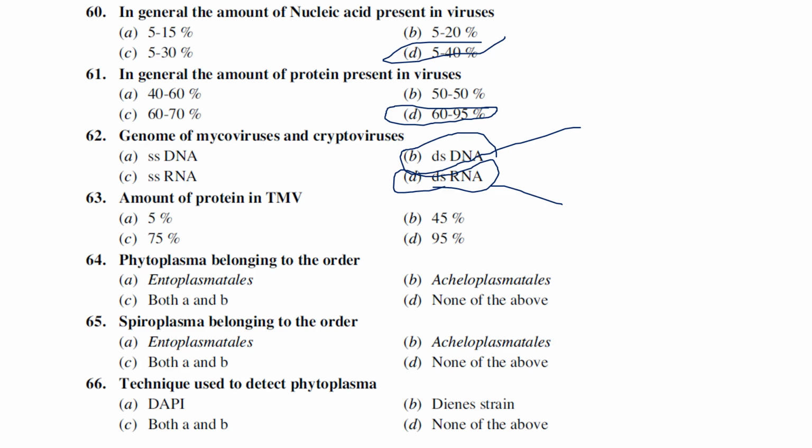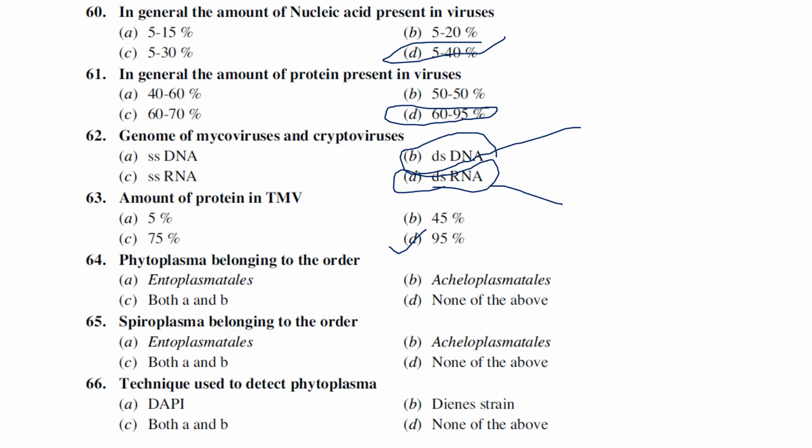The amount of protein in TMV is 95%, but there is an exception. Generally, all plant viruses contain 5 to 40% nucleic acid and 60 to 95% protein coat, but there is an exception called TMV. TMV contains 5% nucleic acid and 95% protein coat, right?